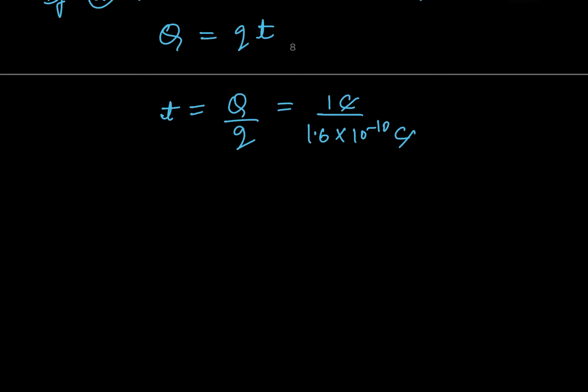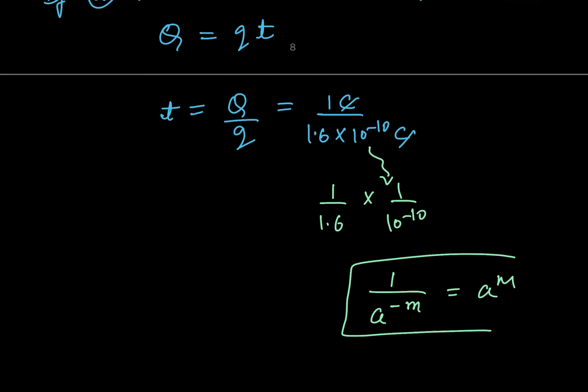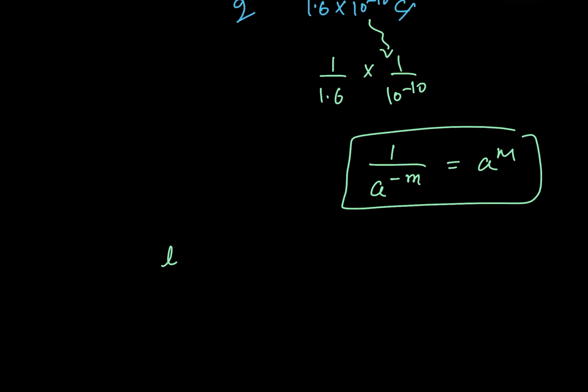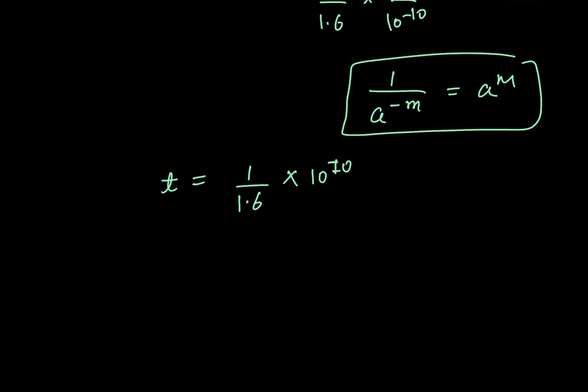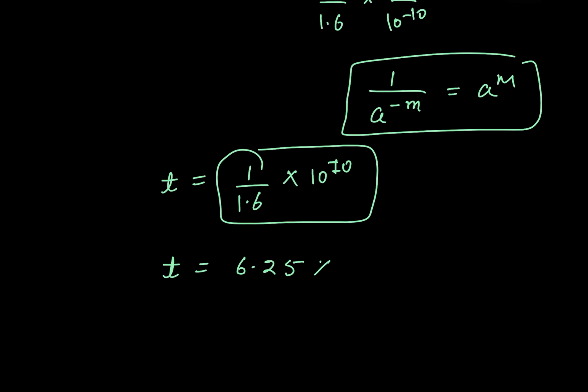Coulomb and coulomb get cancelled out. Again, applying mathematical physics, I consider 1 by 1.6 into 1 upon 10 raised to the power minus 10. So 1 upon a raised to the power minus m is considered as a raised to the power m. So the value for t is 1 upon 1.6 into 10 raised to the power minus 10, which leads to plus 10 in the numerator. On dividing and solving this expression, we find that the value of t is 6.25 into 10 raised to the power 9 seconds.